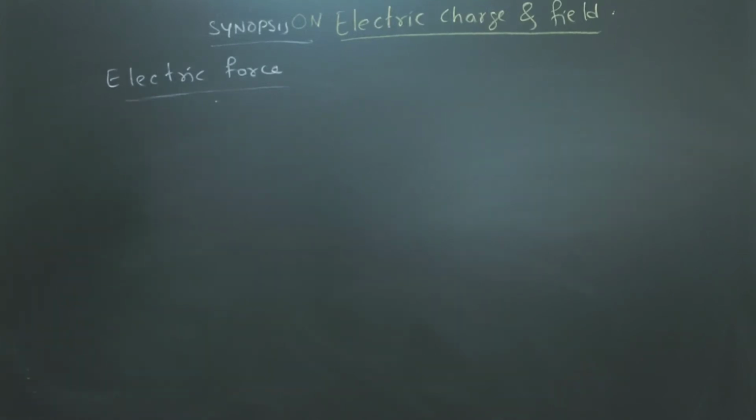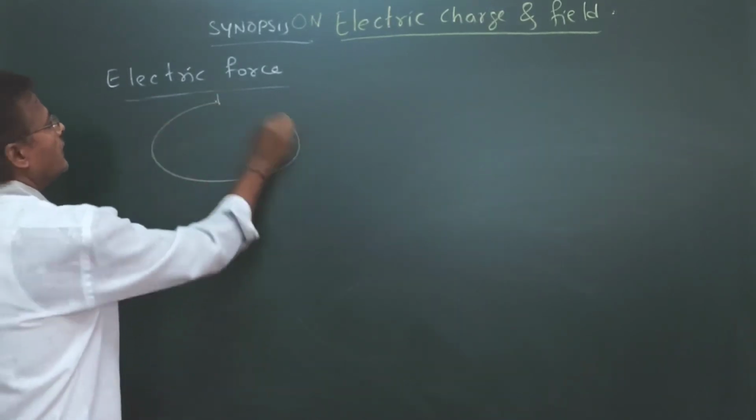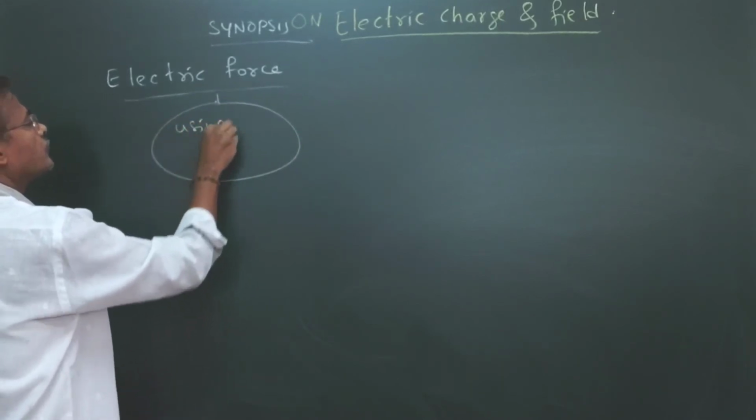Next we are going to see the principle of superposition.